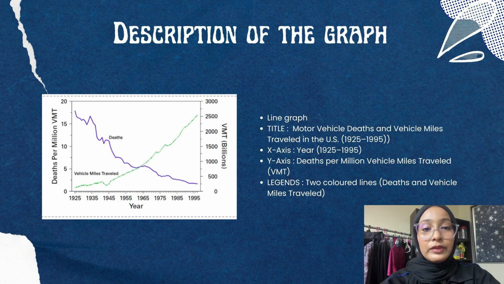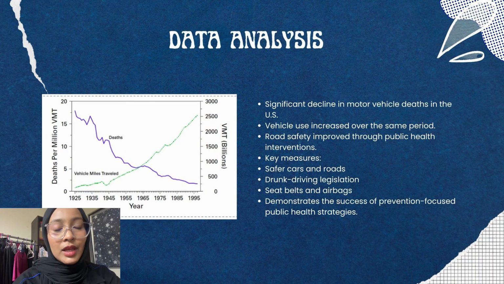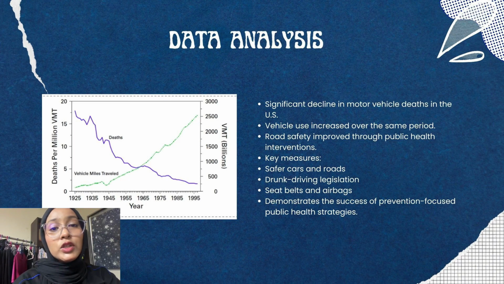The purpose of this graph is to compare change in road traffic deaths with the increase in driving over time. Looking at the graph, we can see two opposite trends. The green dotted line shows that the number of vehicle miles traveled increased steadily from 1925 to 1995.